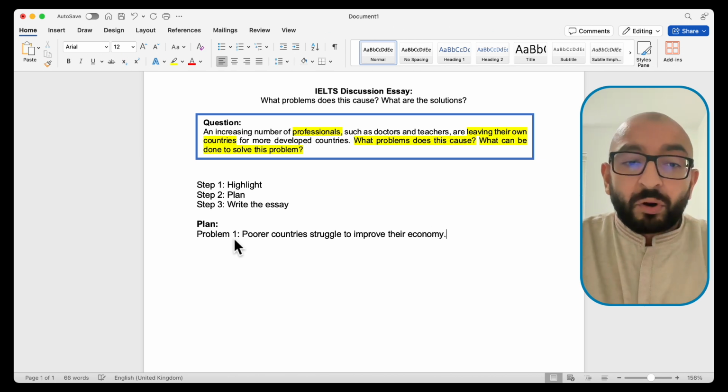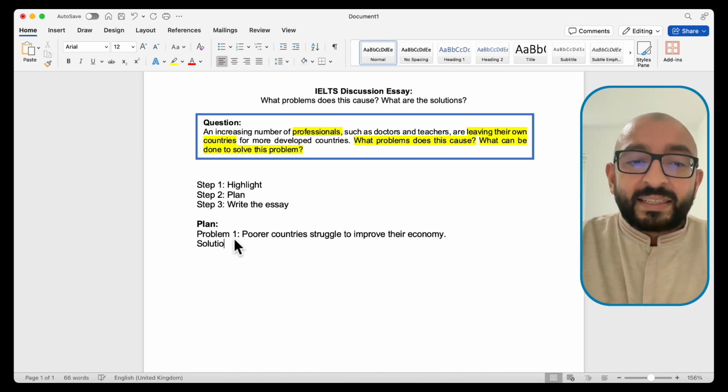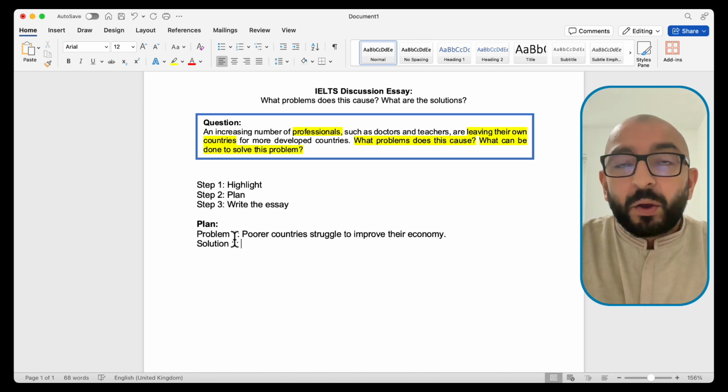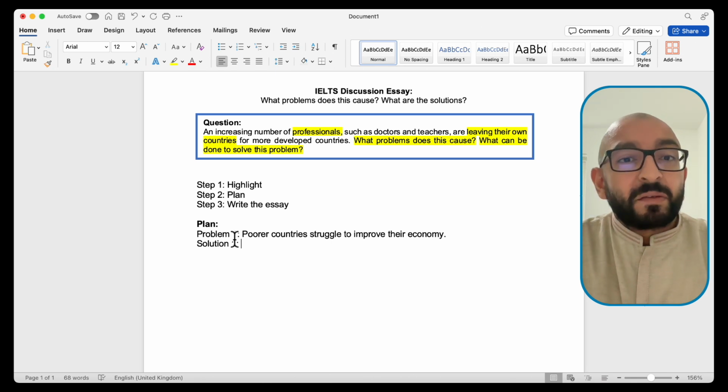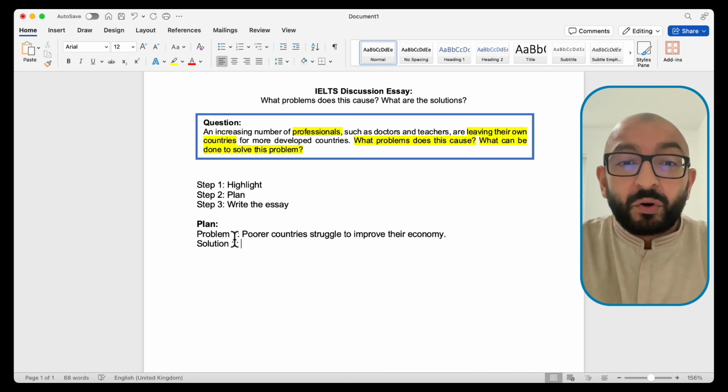Okay, that's one problem. Now let's write out a solution. Well, one possible solution is for the government of these poorer countries to provide a financial reward to professionals for them to stay in their home country.